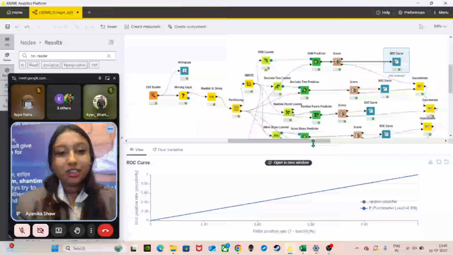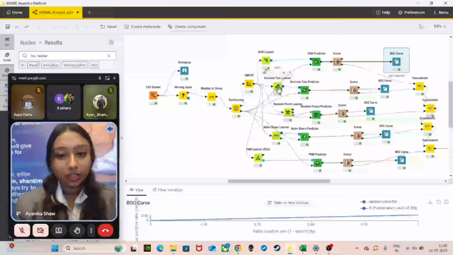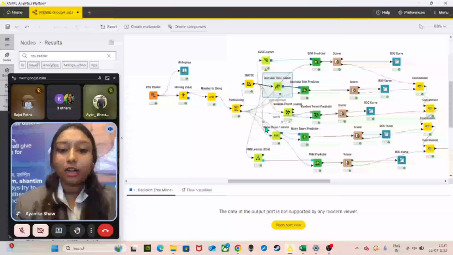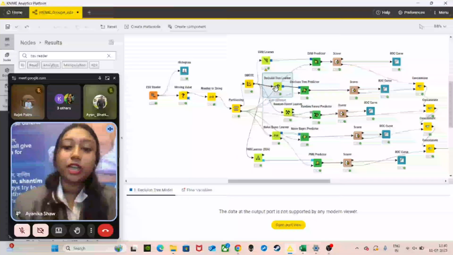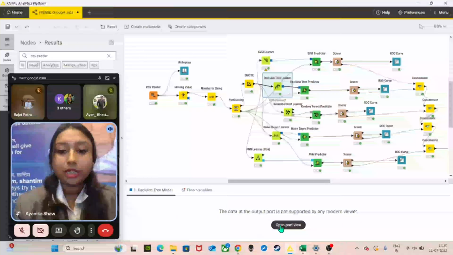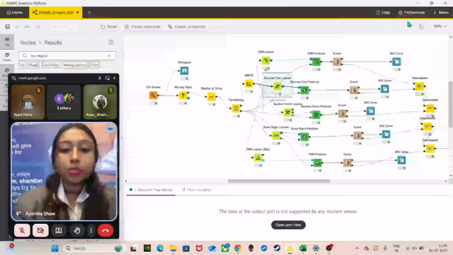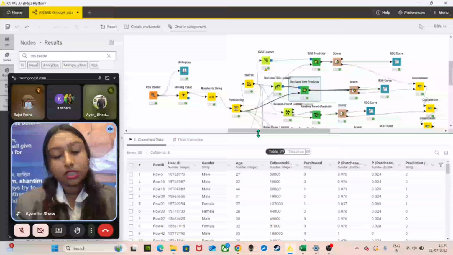Thank you, Rajat. In this KNIME project, we trained a classification model using the decision tree learner. The model was trained on data from the partitioning node, which split the dataset into training and testing sets. Before training, we handled missing values, converted data types, and applied SMOTE to balance the data. The trained model was then used to make predictions with the decision tree predictor.